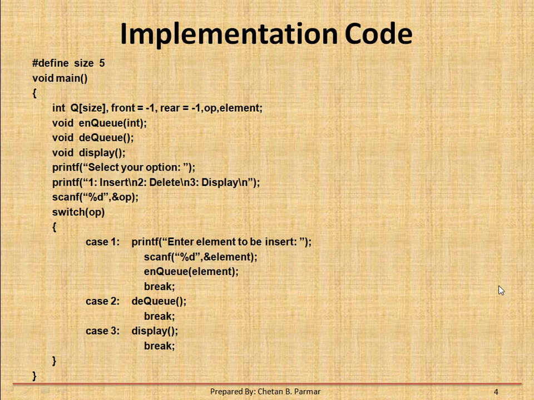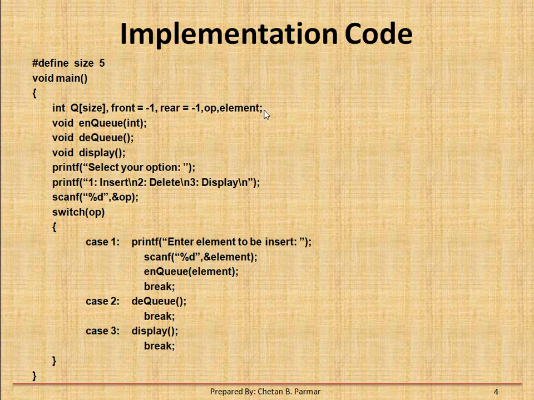Now this is the simple implementation code of the queue in the C programming language. Here I first defined size 5, which means I can insert a total of 5 elements in the queue. This is the main method. Here I am creating a queue. These are the front and rear positions, and initially their values are -1 and -1. This is the operation variable op, which holds the operation I want to perform, and this is the element variable.